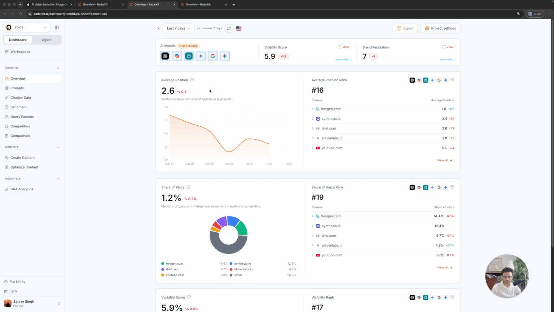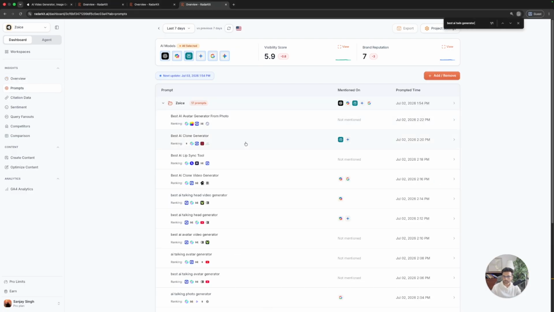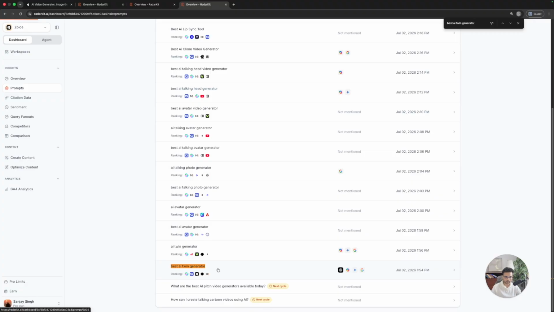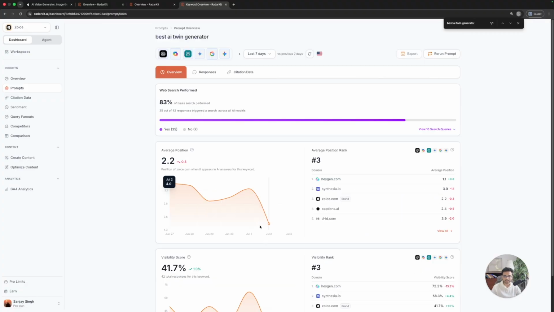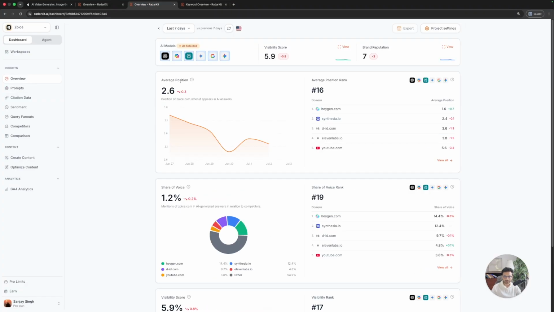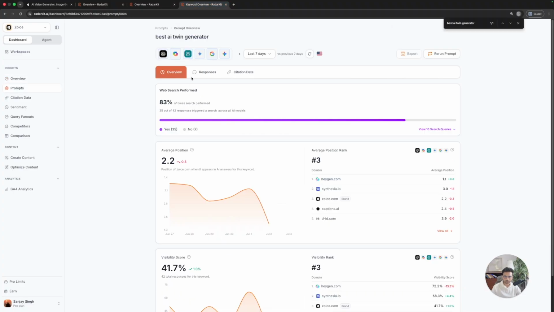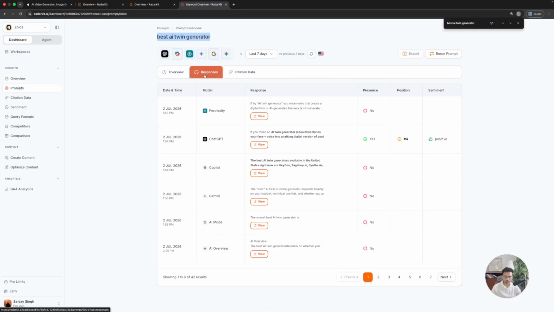Okay, so let's understand what is average position and average position rank. We go to the prompts and search for any of the prompts where we are mentioned. I'm just explaining how we come up with this data. So we come to the prompt, let's say for best AI twin generator, we go to the responses. We see that in ChatGPT we were mentioned.